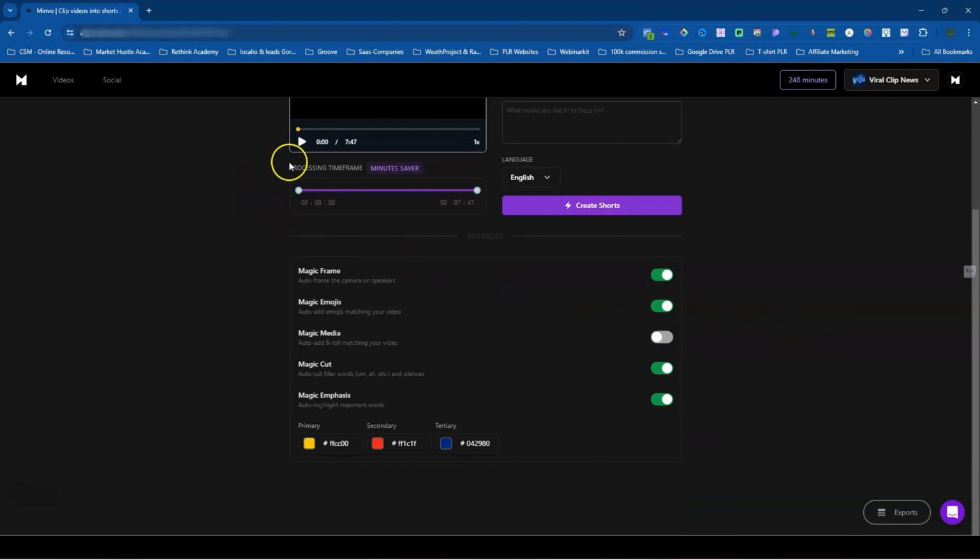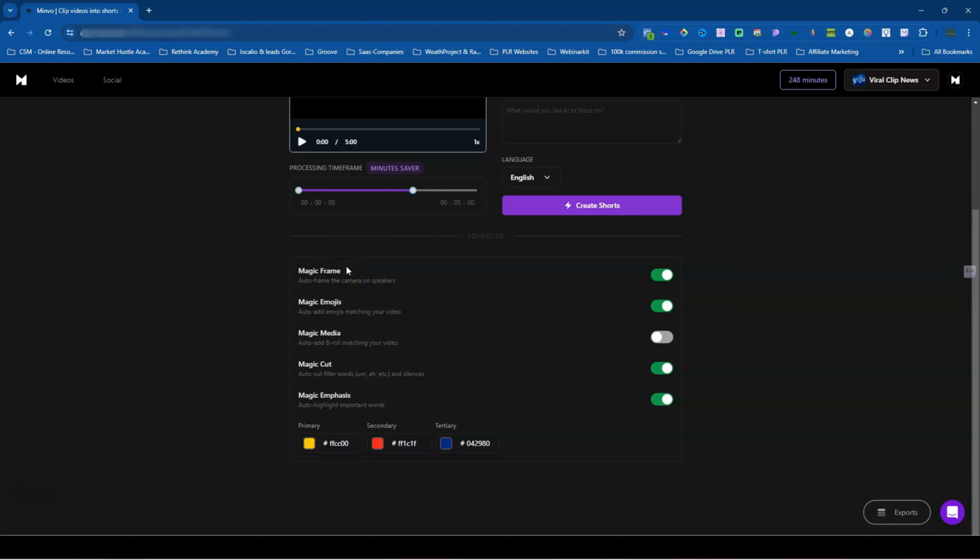Here is your minute saver. So say, for example, out of the 7 minutes, you want to do, say, 5 minutes. You don't want to utilize the whole 7 minutes. So you could come in here and then it'll cut from only the first 5 minutes of the video.